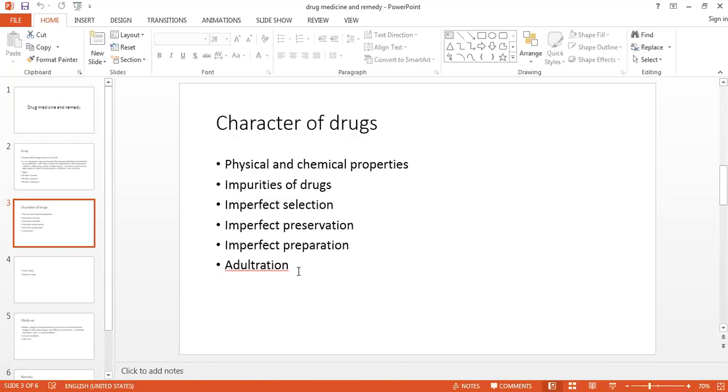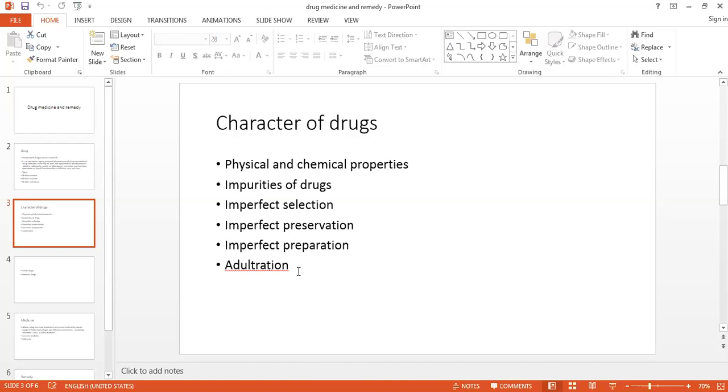This is the intentional में भी हो सकता है, या फिर unintentional भी हो सकता है, that is adding the foreign materials into the drug substance to get more profit. We have seen adulteration in the saclac, or in the glycerine, or in the water, and alcohol also. In the saclac they can add flour, starch, chalk powder, or in the alcohol they can add water, fusel oil. In the glycerin also they can add alcohol or water.